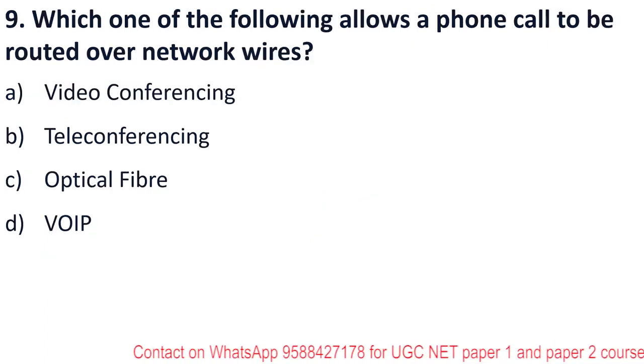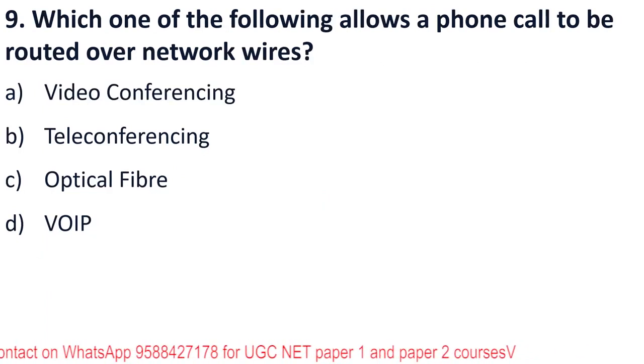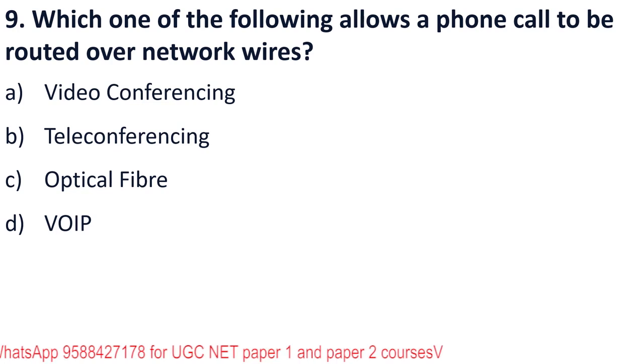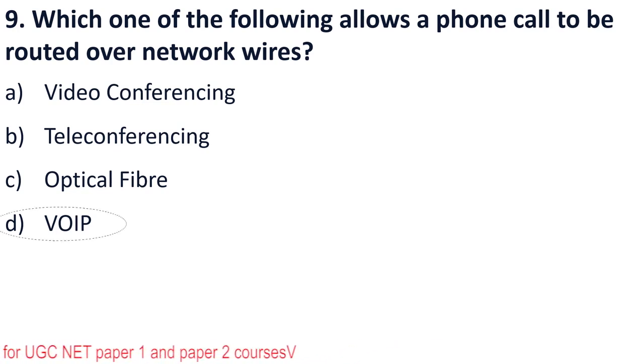Okay. Next is, which one of the following allows a phone call to be routed over network wires? The right answer is option D, voice over internet protocol. This has made it possible to make a phone call over a network.